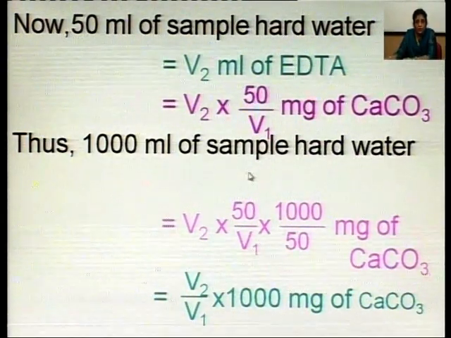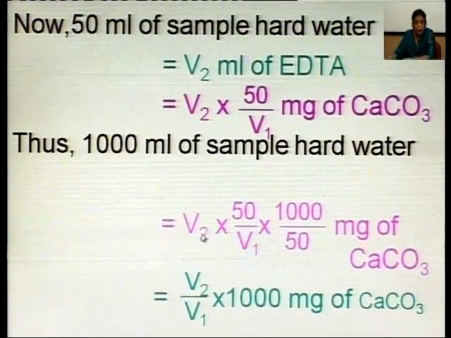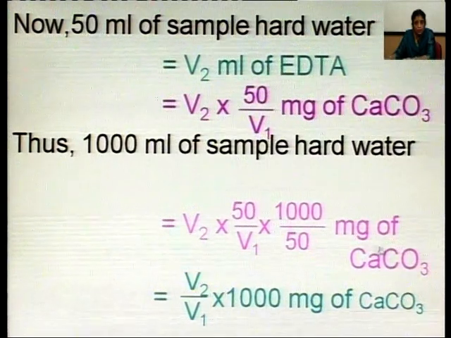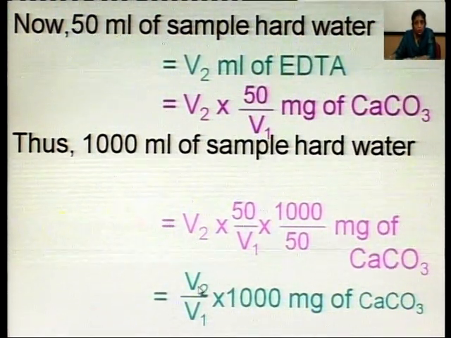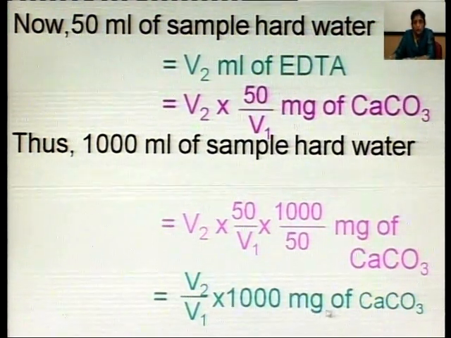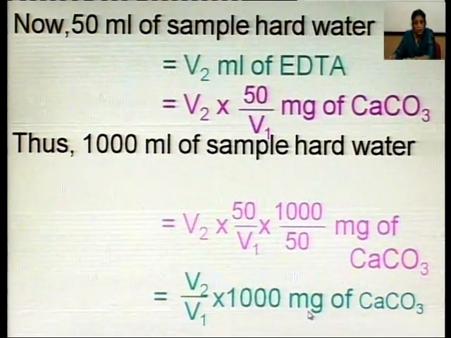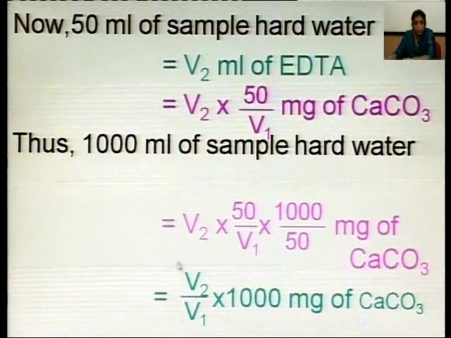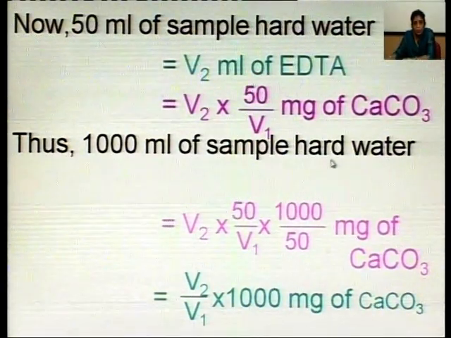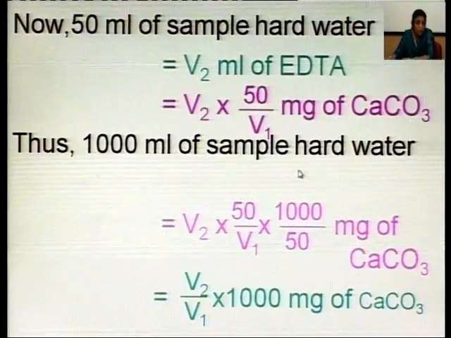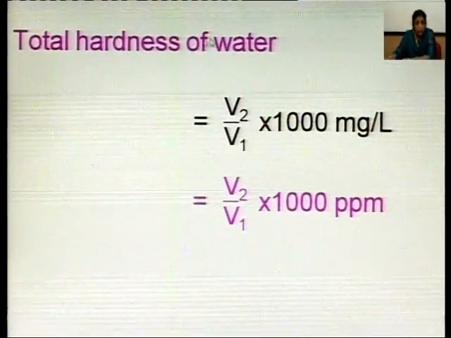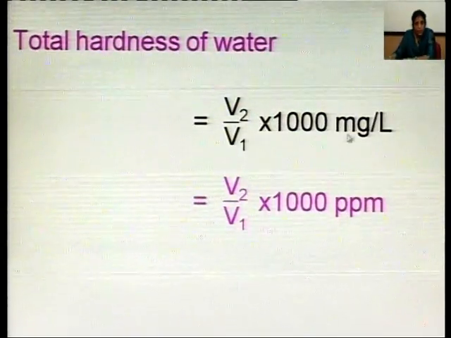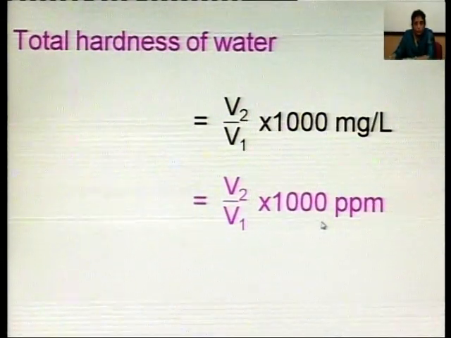Now, 1000 ml of sample hard water will be equal to V2 into 50 upon V1 into 1000 upon 50 milligram of calcium carbonate. So, V2 upon V1 into 1000 milligram of calcium carbonate. So, this much milligram of calcium carbonate is present per liter of sample hard water. So, this is the total hardness. Total hardness is V2 upon V1 into 1000 milligram per liter, or V2 upon V1 into 1000 ppm.